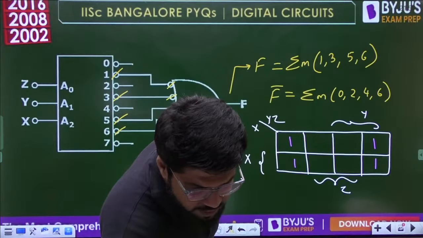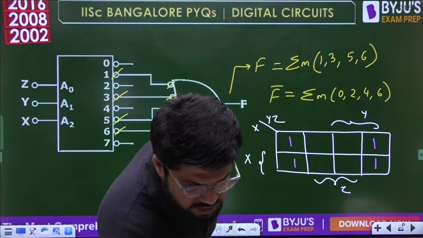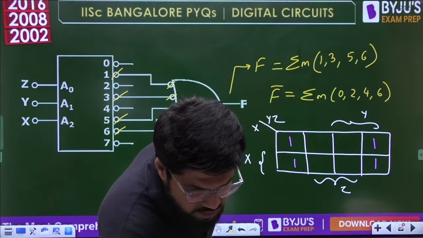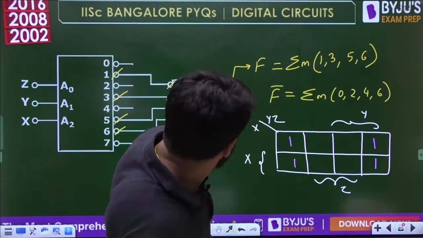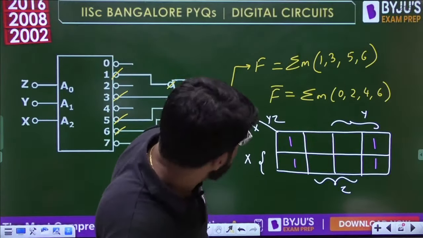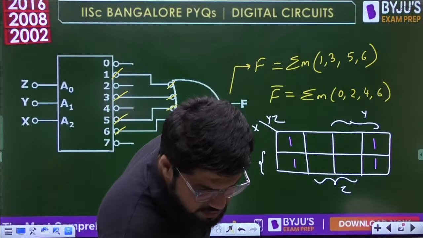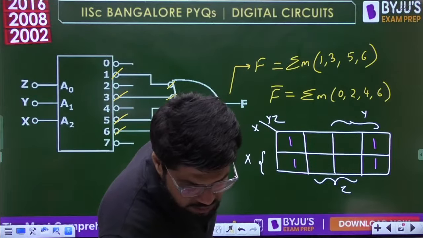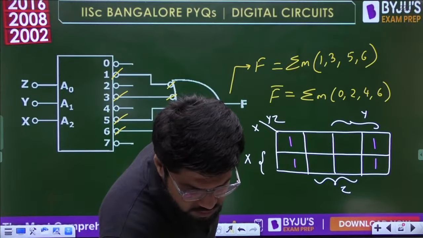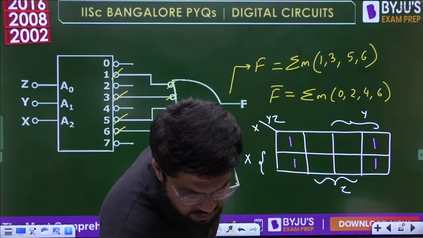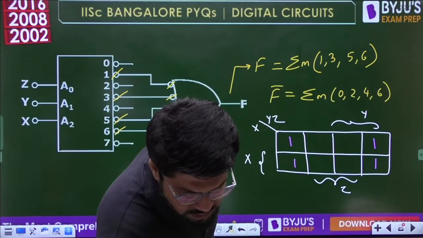Just a second, let me match with the actual question paper. Where is it? And this is from the combinational circuits. This is EE or EC? This is an EE question. Just a second, थोड़ा सा इसका मैं actual निकालता हूँ. Okay, 1, 3, 5, 6 correct है, 1, 3, 5, 6 ही है. That is in the form of XYZ.